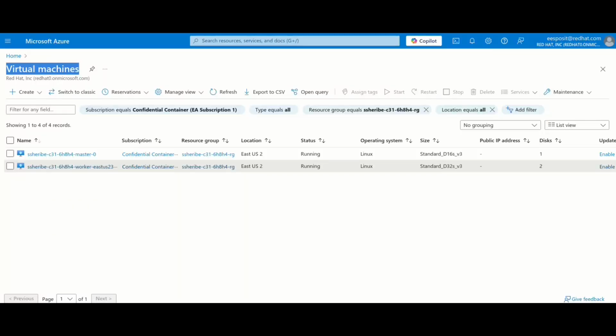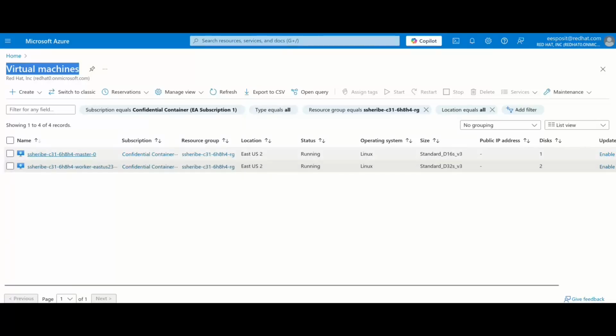Let's start with our cluster. We have already set up an OpenShift self-managed cluster on Azure. And in the Azure Web UI, we can see how it is composed of one master and a single worker node. We don't need a lot or big nodes, since the model inferencing will run in a separate confidential virtual machine.